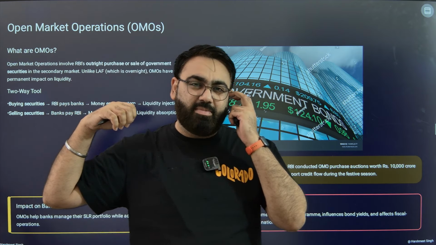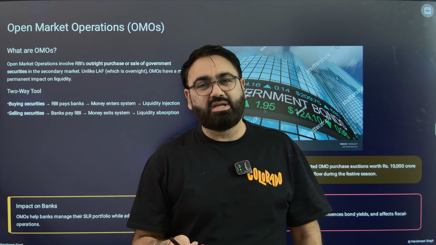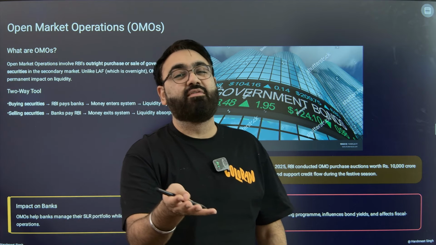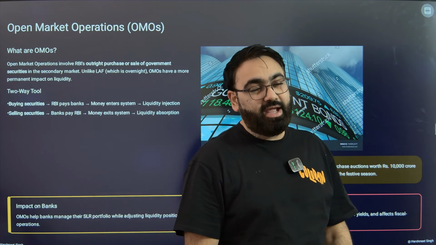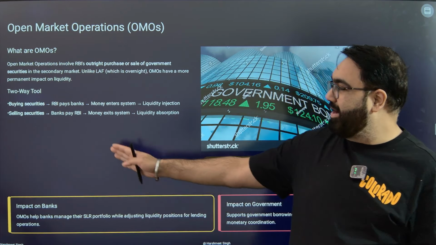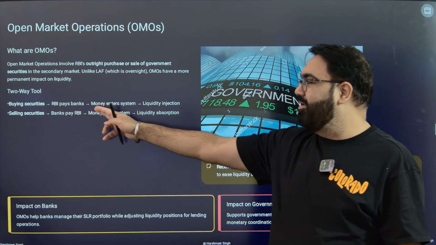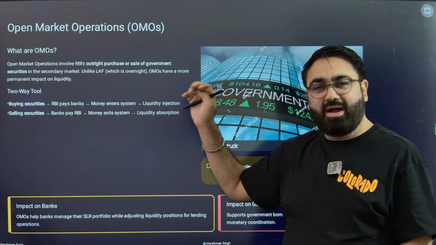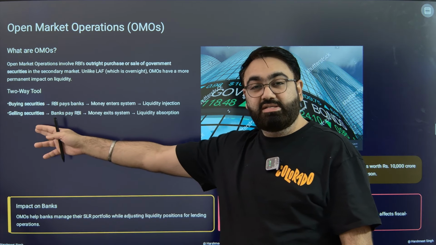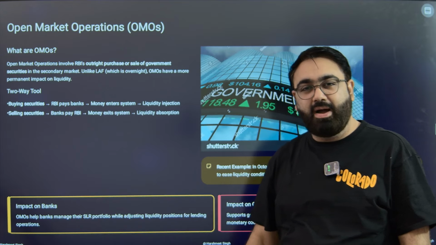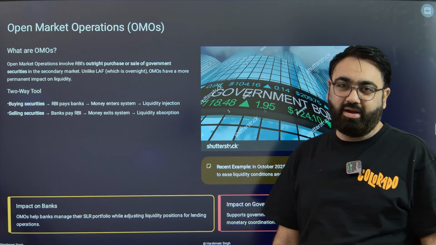On the other hand, if the RBI is actually buying government security, it basically means now RBI will give you the money and you give the government security to them. So RBI can control money supply in the market by selling and buying of security. Buying of security means RBI will pay the banks, there is more money in the market, get loans easier, spend more money. When RBI is selling the government security, it means RBI is taking money from the market, banks will have less money and liquidity is being absorbed from the market.